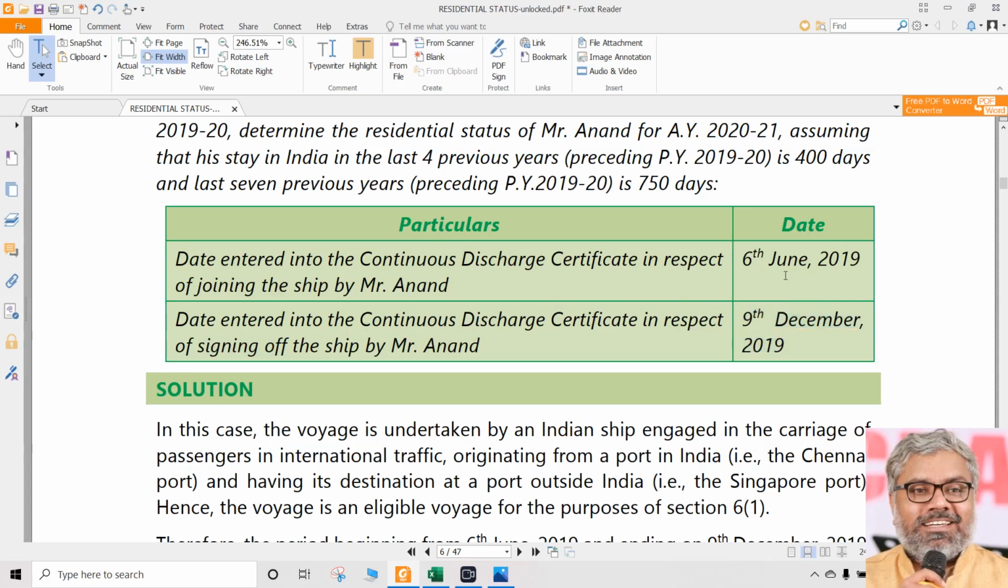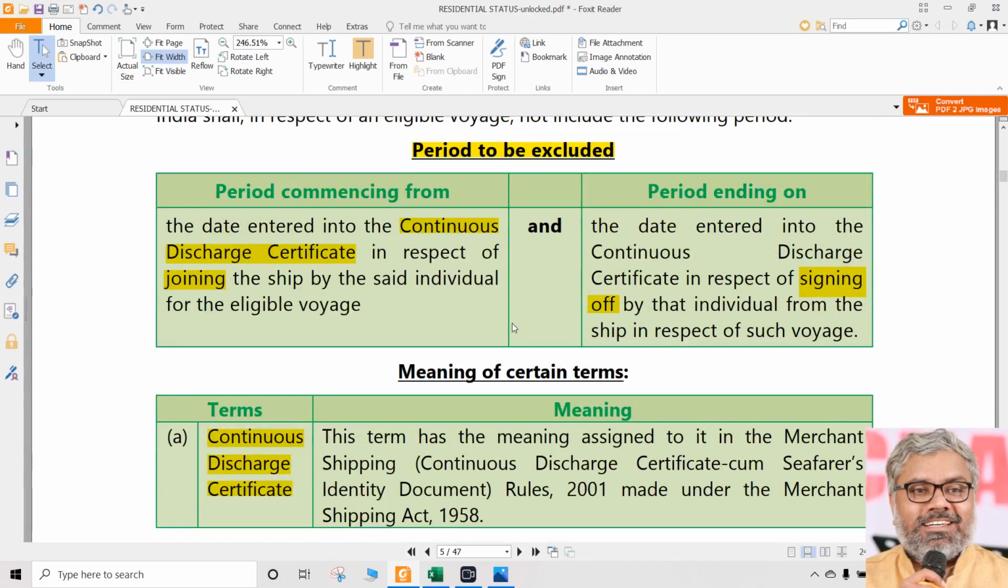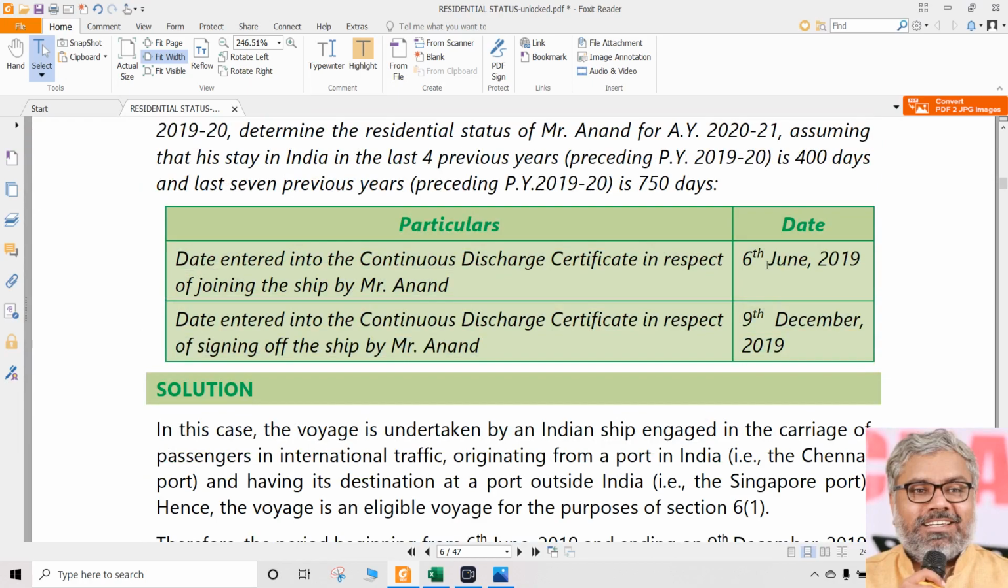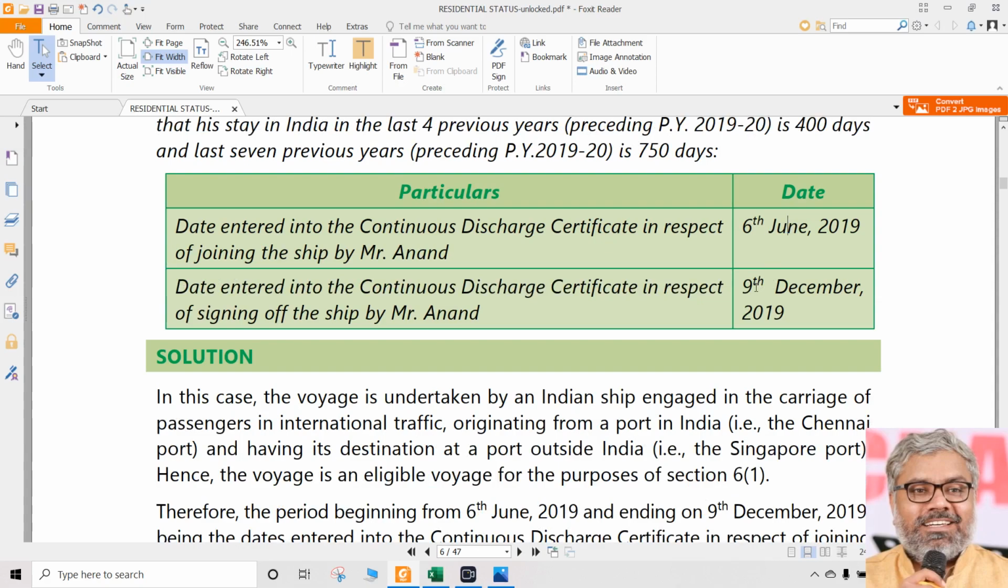Understand this very carefully and logically. What is his period of stay outside India? And what is his period of stay in India? His period of stay outside India is the period between these two dates, because he is in the ship between these two dates. So he is not in India. This is the period to be excluded from the period of stay. That's what is mentioned here. So means what? From April to 6th June, actually 5th June, he is in India. From 10th December onwards also, again he is in India. Between 6th June and 9th December, he is not in India.